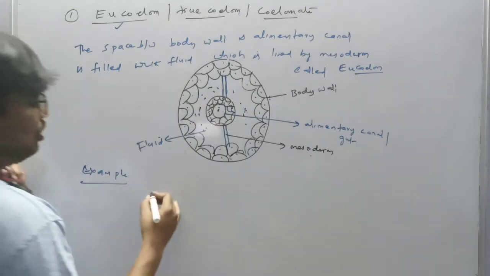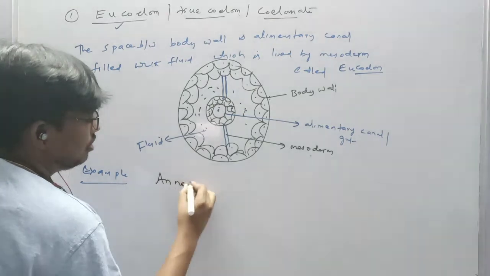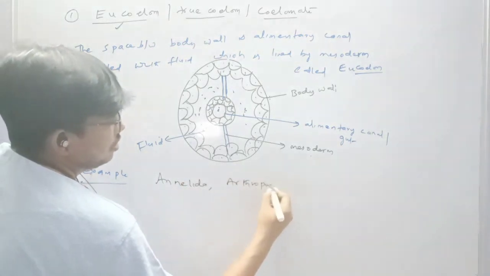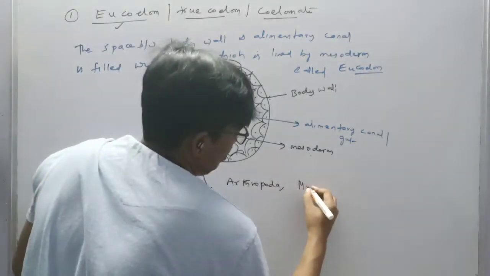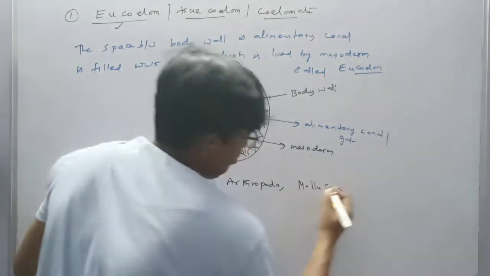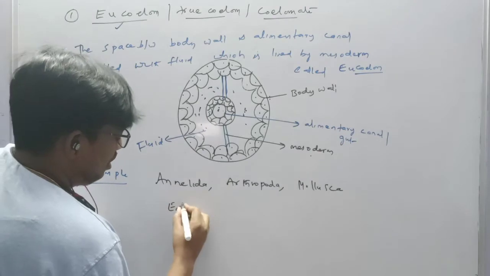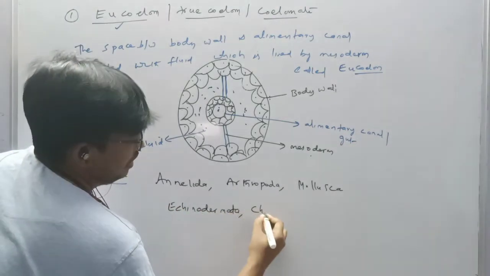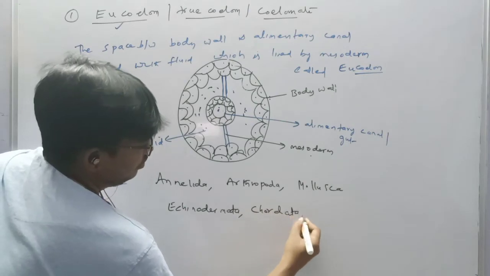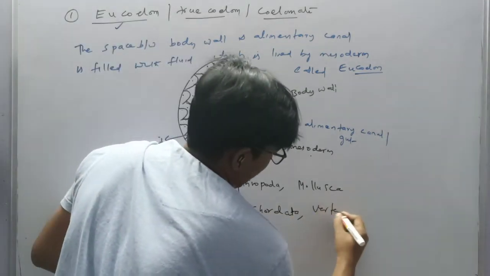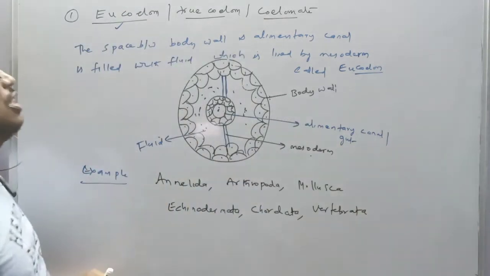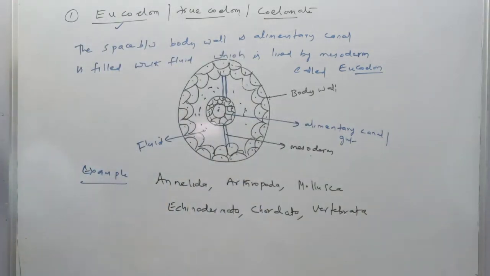Examples of eucoelomate: Annelida, Arthropoda, Mollusca, Echinodermata, Chordata, and Vertebrata. This is the eucoelom or true coelom or coelomate animals.